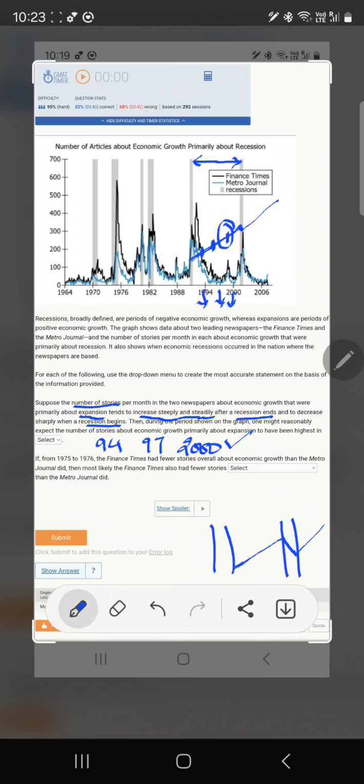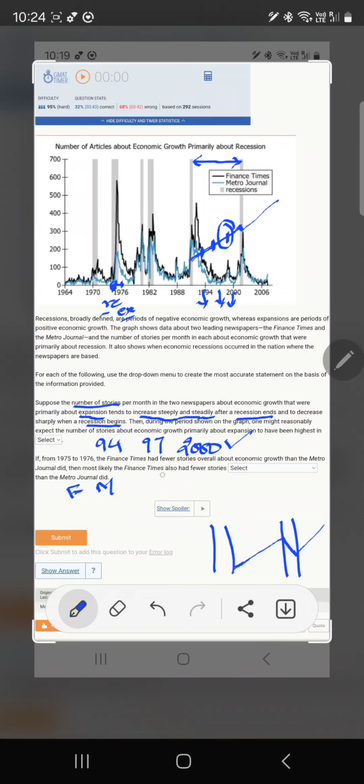When we come to the second part, we are told if from 1975 to 1976, so let's look at 1975 to 1976. What does it give us? So 1975 is going to be somewhere here. If you look at 1975 to 76, this year, half of it lies in recession and half of it lies in expansion. So let's find what all happened during this period, in the Financial Times and Metro Journal.